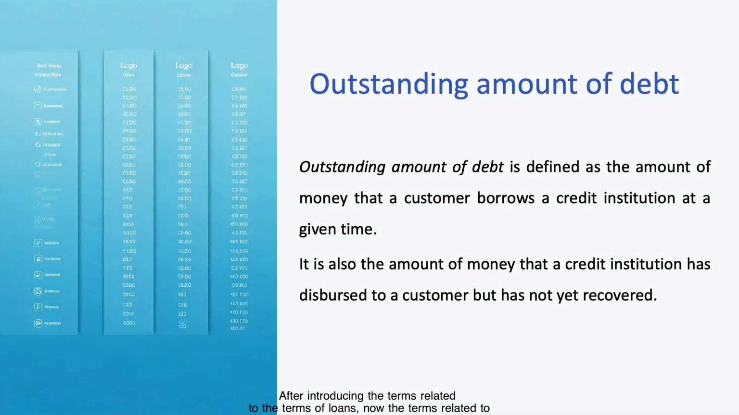After introducing the terms related to the terms of loans, now the terms related to the loan amount will be discussed. The first one is an outstanding amount of debt or outstanding amount. An outstanding amount of debt is defined as the amount of money that a customer borrows from a credit institution at a given time. From the perspective of commercial banks, it is also the amount of money that a credit institution has disbursed to a customer but has not yet recovered.